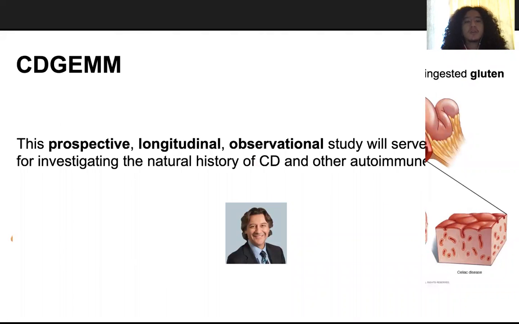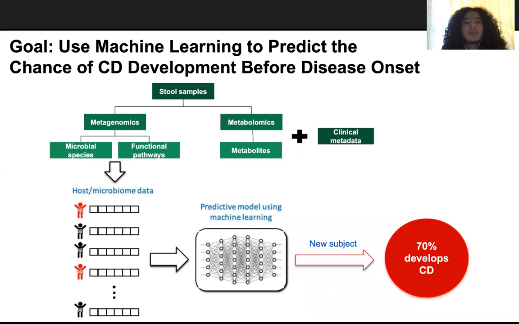For this research, we use data from a prospective longitudinal birth cohort study of children at high risk of celiac disease called CITIGEM, whose goal is to understand the genomic, environmental, microbiome, and metabolomic roles during early pathogenesis. In this first phase, we use cohort clinical metadata and microbiome data before onset to develop an accurate predictive tool that can tell us whether a new subject will develop celiac disease.